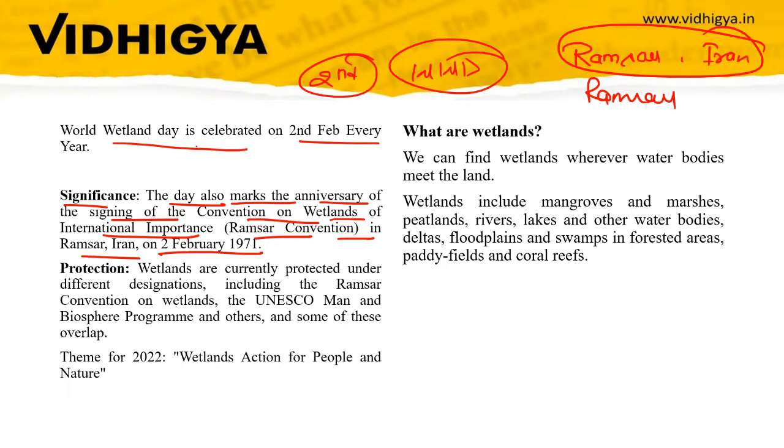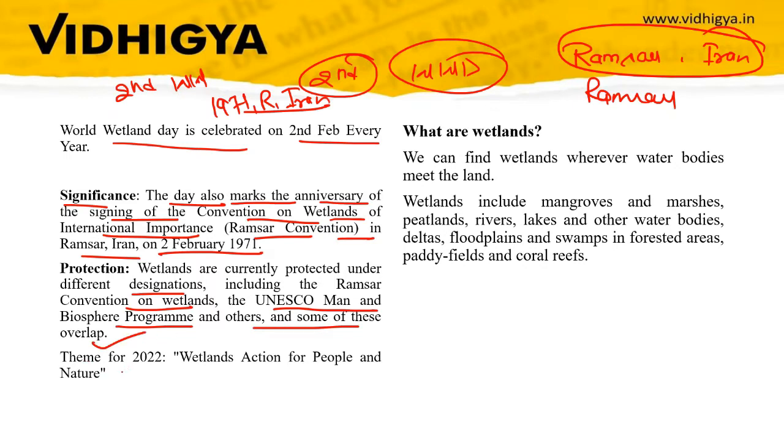So you have to remember that 2nd Feb, World Wetland Day, Ramsar Convention or Convention on Wetland of International Importance, signed in 1971 in Ramsar city of Iran. So these are the two things that you have to remember. Protection: wetlands are currently protected under different designations, including the Ramsar Convention wetland, the UNESCO's Man and Biosphere Program, and others. Some of these overlap. So that is not important.